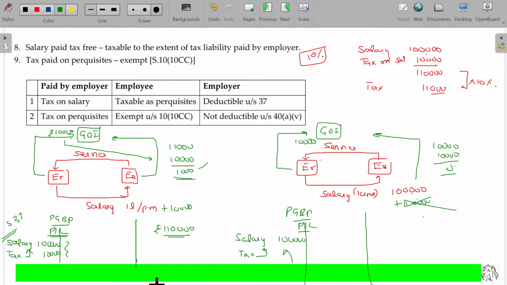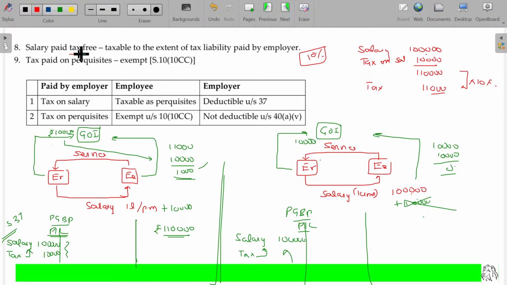No. So from this, it is very clear. For the business person, 1 lakh is the expenses. For the recipient, 1 lakh is the income. In the earlier case, for the business person, 1,10,000 is the expenses. For the recipient, 1,10,000 is the income. You understand? These two should match. Clear?